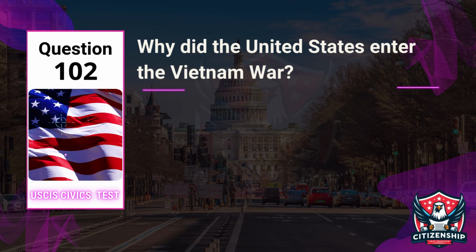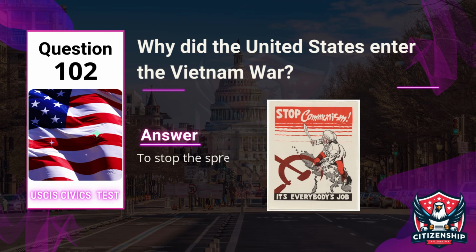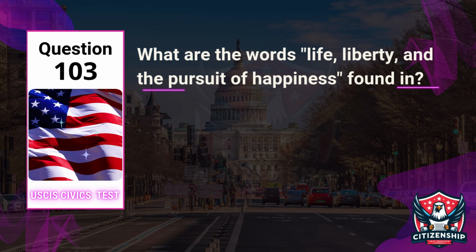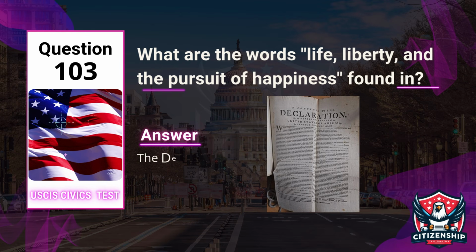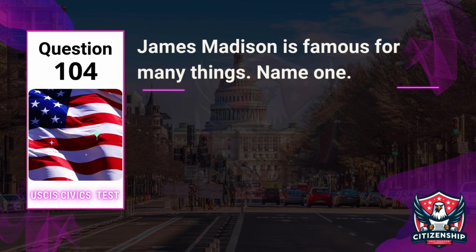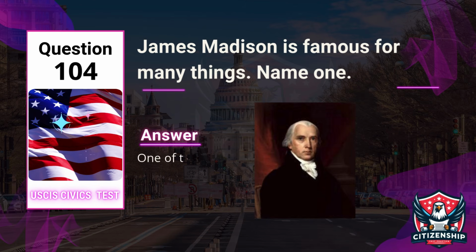Question 102. Why did the United States enter the Vietnam War? Answer: to stop the spread of communism. Question 103. What are the words life, liberty, and the pursuit of happiness found in? Answer: the Declaration of Independence. Question 104. James Madison is famous for many things. Name one. Answer: one of the writers of the Federalist Papers.